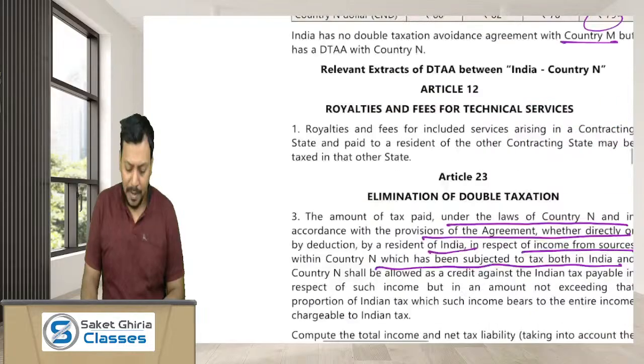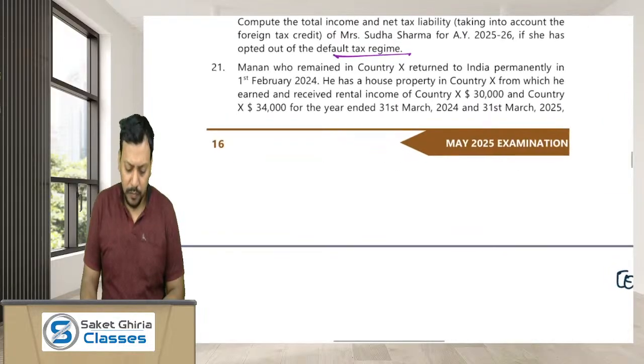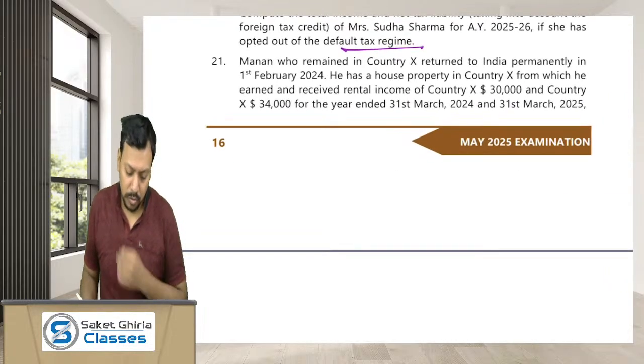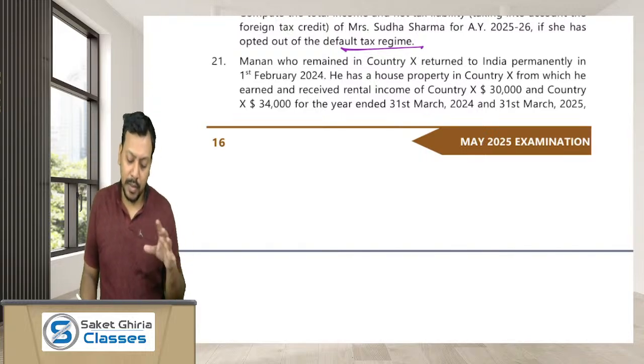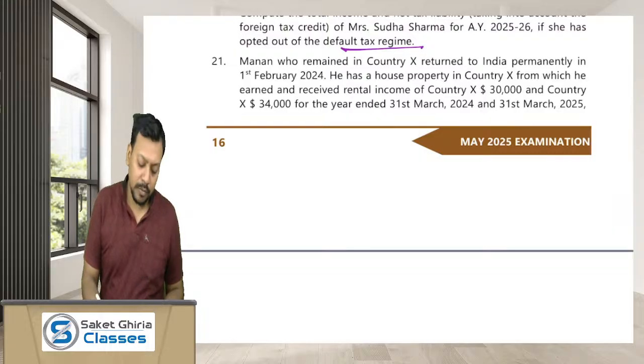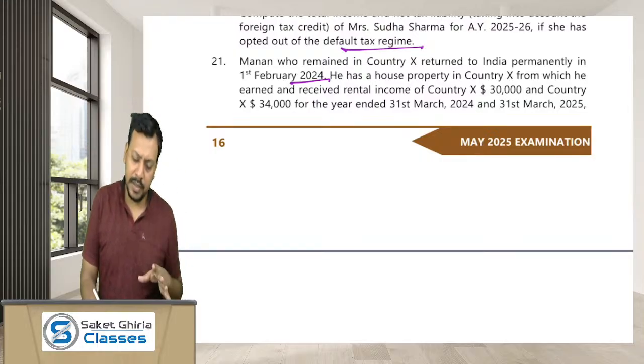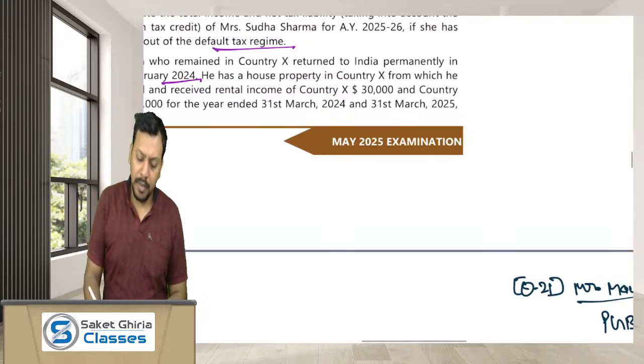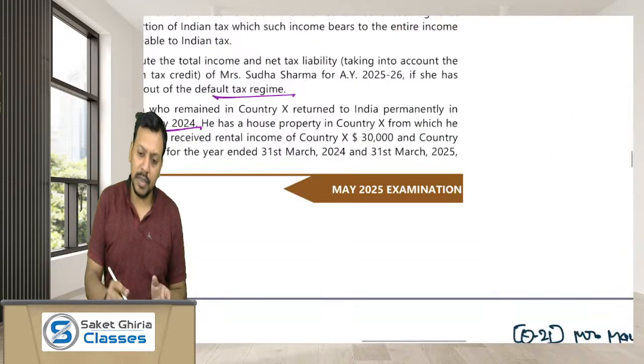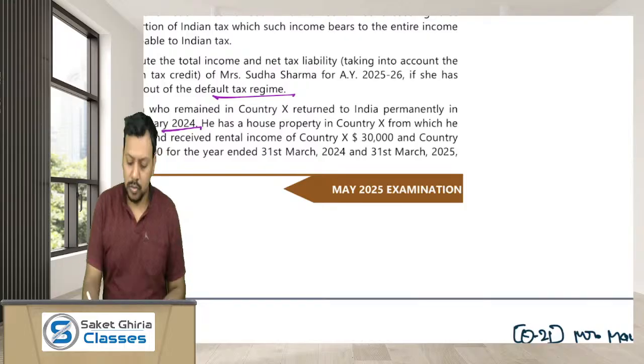Okay. I don't want to take much of your time. Moving to question number 21 very quickly. Manan, who remained in country X, returned to India permanently on 1st Feb 2024. So for the previous year 24-25, meaning 1st April 2024 onwards, you are completely in India. So the 182 day condition is fulfilled, but you have not visited India before. So you are NOR basically.